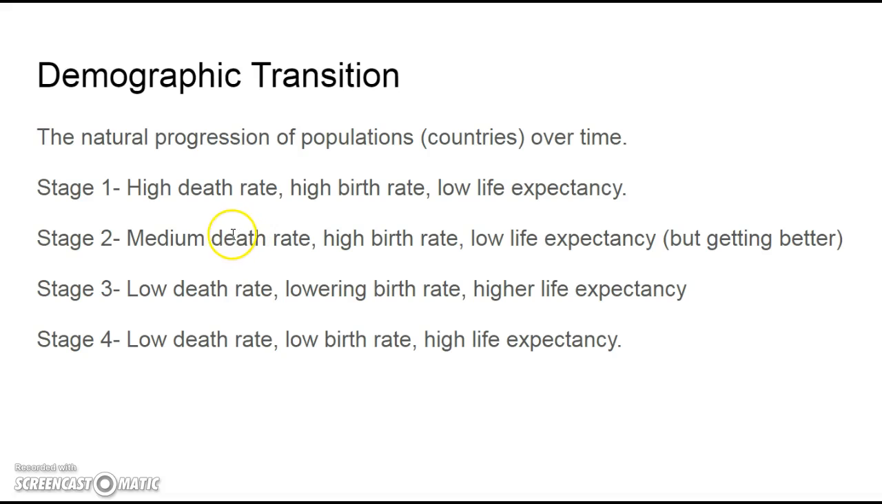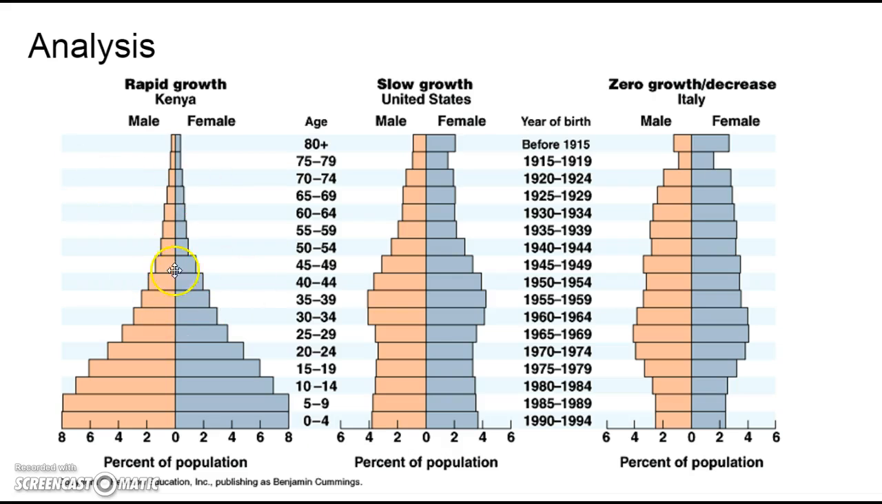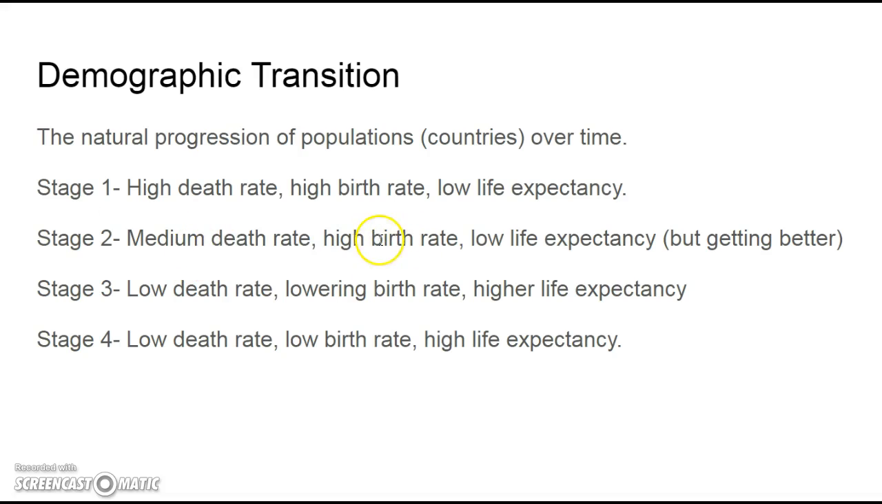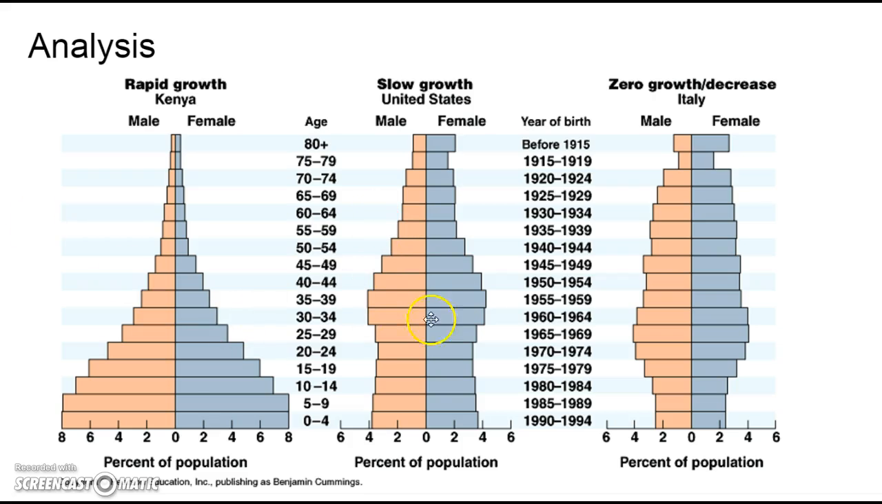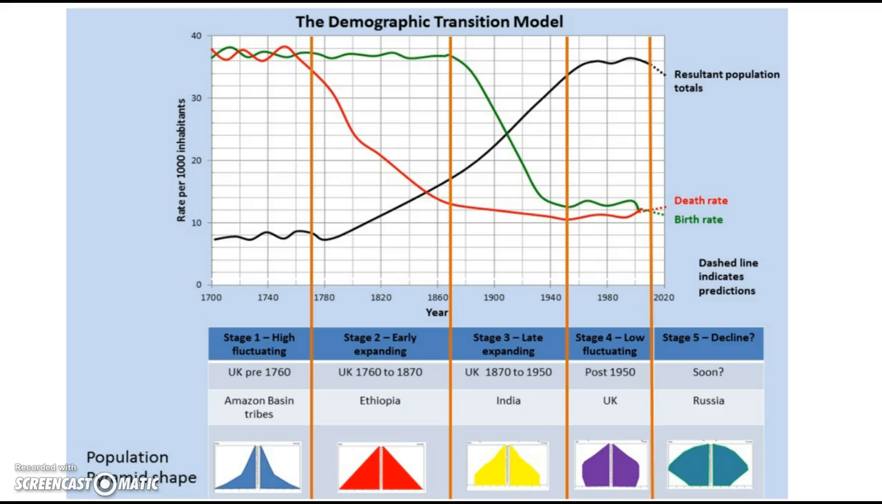Stage two, medium death rate, getting a little bit better. It's kind of like Kenya. So, Kenya would be stage two. High birth rate, low life expectancy, but it's getting better. Stage three, low death rate, lowering birth rate, higher life expectancy. And then stage four, low death rate, low birth rate, high life expectancy. The United States right now is stage four. So this is showing a lot. Don't get too crazy right here, but let's look at one thing at a time.